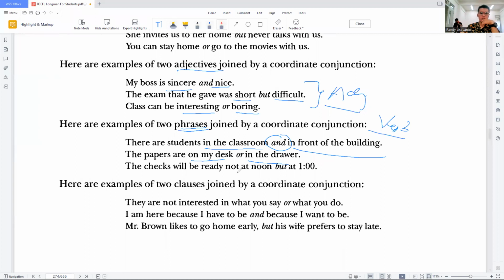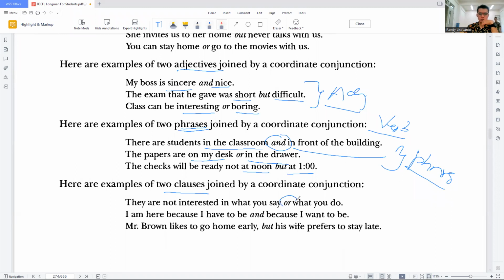The third one is at noon and at 1. Okay, both of them are phrases. The next one, we combine clauses. If a phrase is a combination of words that doesn't contain verbs, clauses are a combination of words that contain at the very least one verb.